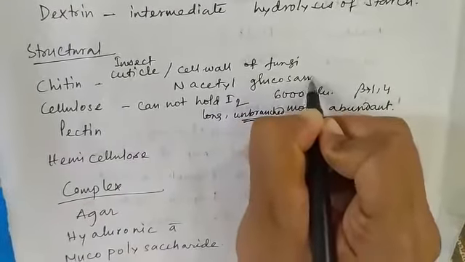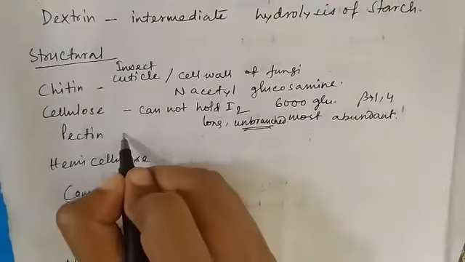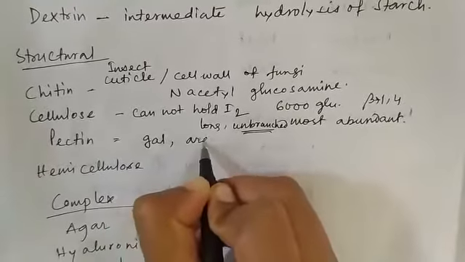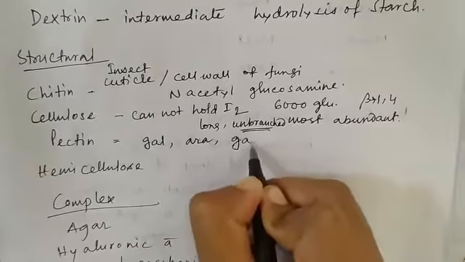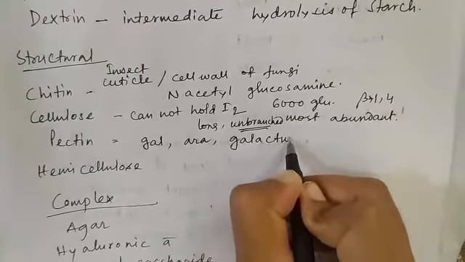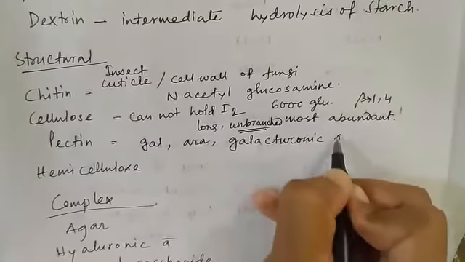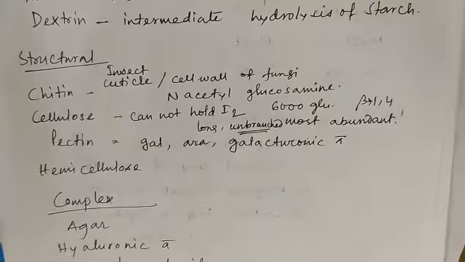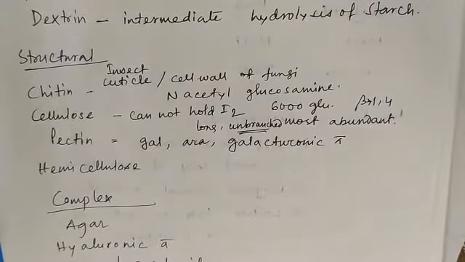Next, pectin. It is composed of galactose, arabinose, galacturonic acid. It is soluble in water and increases the water retention capacity of the cell wall.